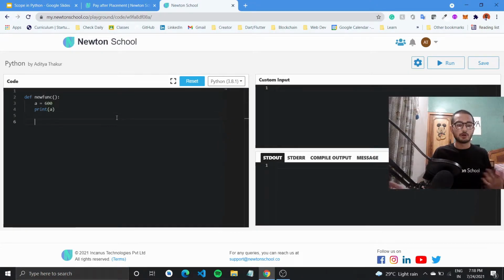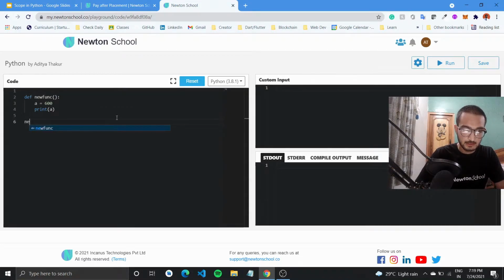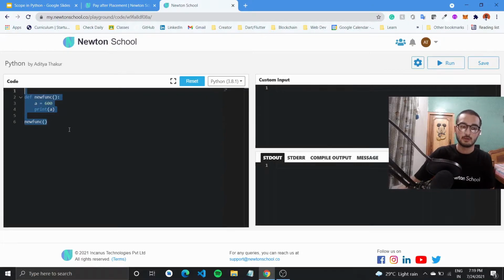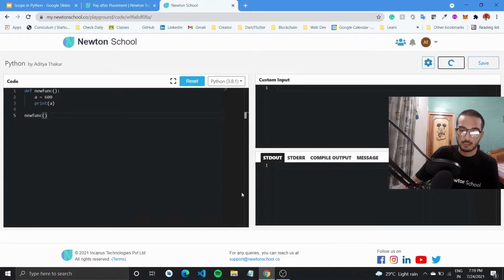That is a normal function which has a variable a, and it has only one statement, which is print. Now I can call this new function: I'll just type in new_function, passing no parameters to it, and there you have it. If I run this program now, it will print out 600 to the console. The function is called, the control goes over it, assigns 600 to a and prints it out.